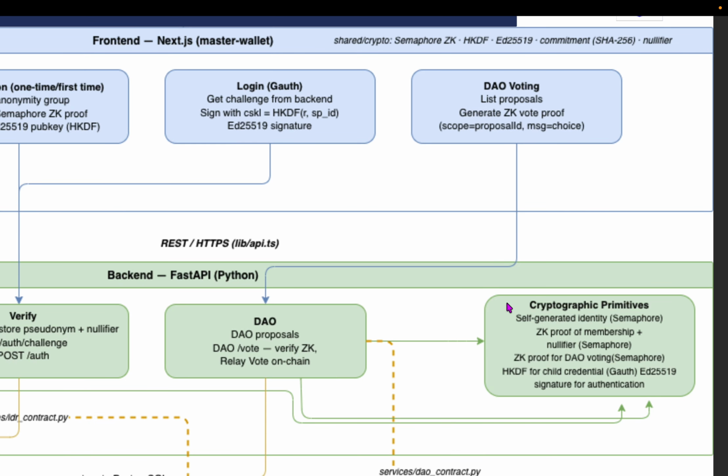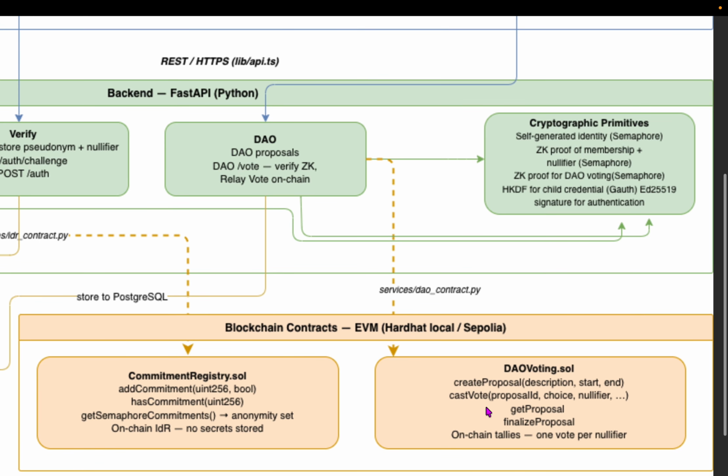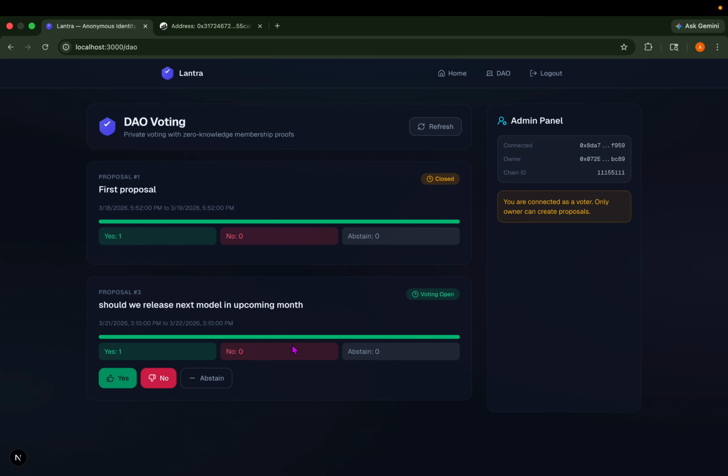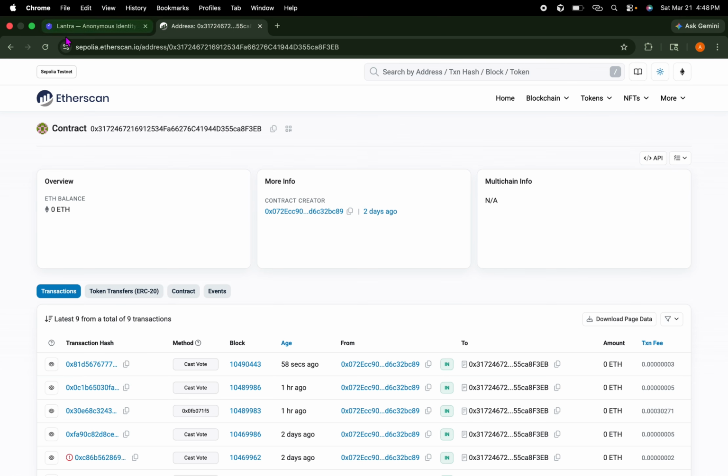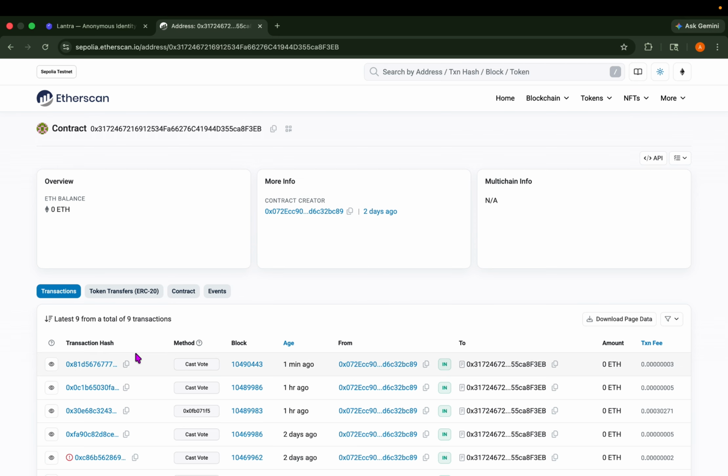So the system prevents double voting, and the backend verifies the proof and the nullifier and relays the vote to the DAO voting contract. And you can see my vote is recorded here, and we can verify that on chain also.